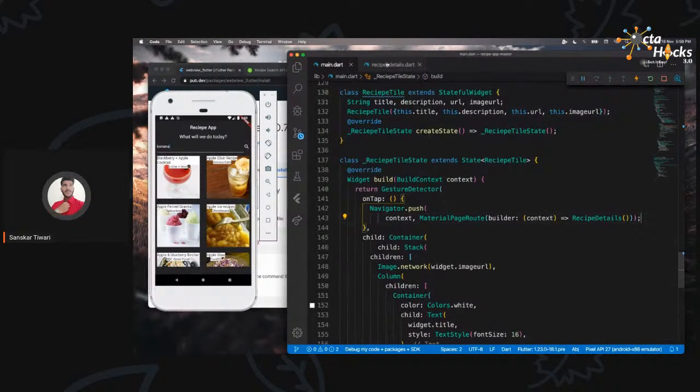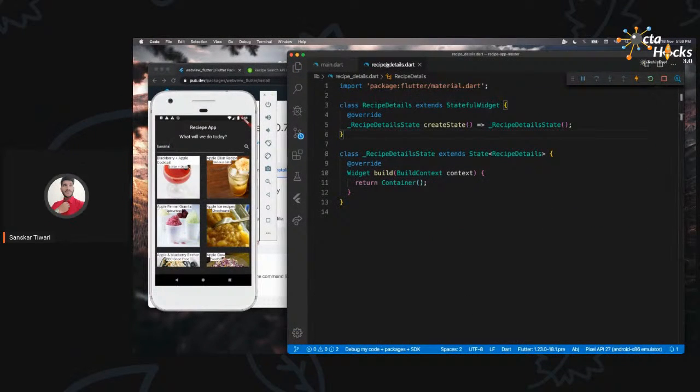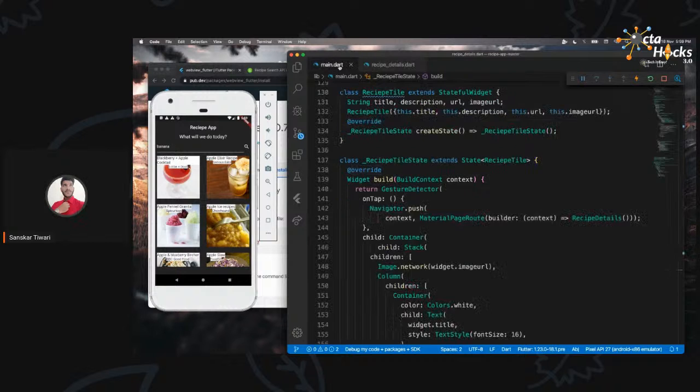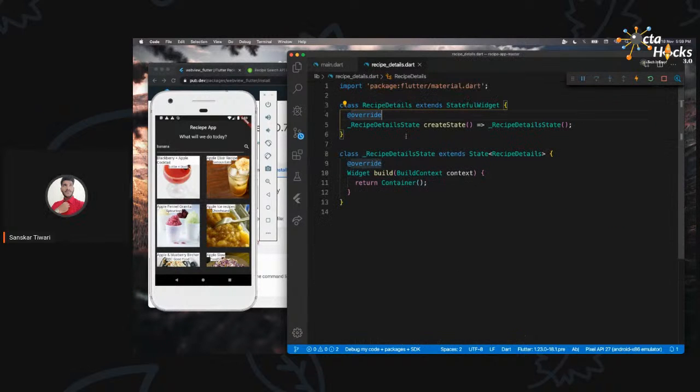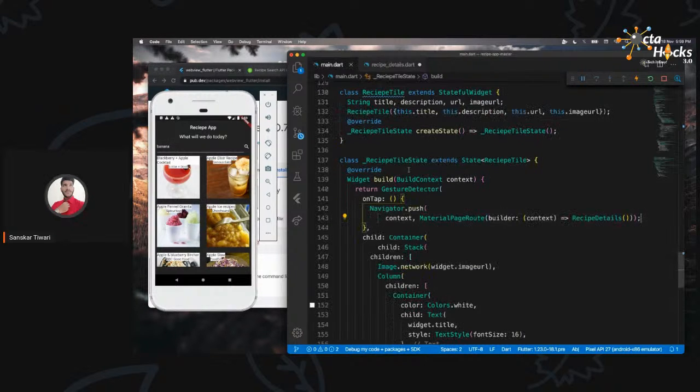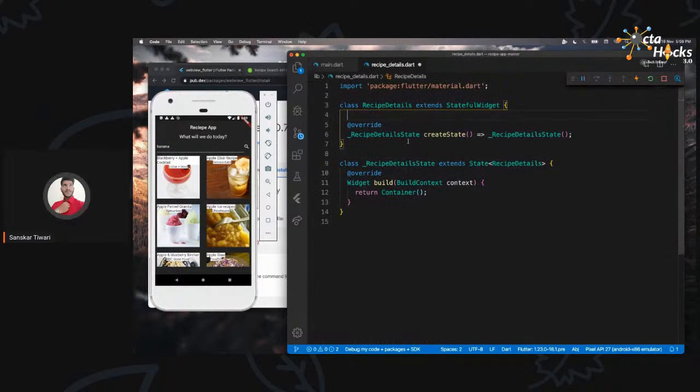Okay, now this recipe details knows nothing about what you clicked. It just knows that you are over there, right? That's what happens if you go to someone you don't know. You just went to their home with no details. He doesn't know you, right? So we want to tell him something about what we want to see over here. So we want to send some details. What is that detail? The detail is basically the URL of the details of that particular recipe, which we will send to this so that it can show us that in that particular page.